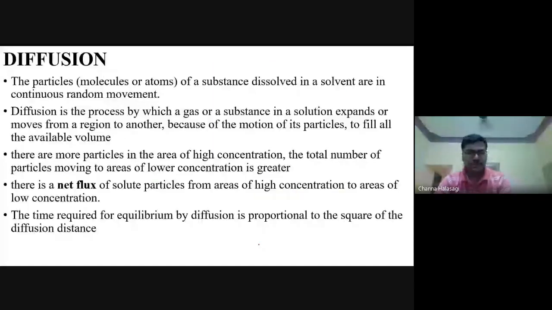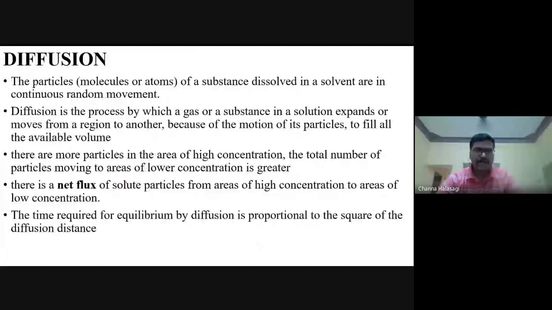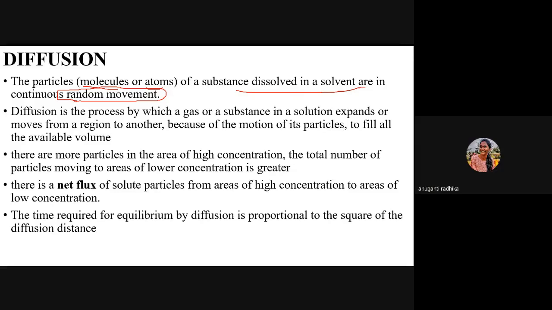Coming to diffusion. Okay, what do you mean by diffusion? The particles, molecules or atoms are dissolved in a solvent, like sodium, which is dissolved in the ECF. It is in random movement. It is moving randomly. So this random movement is called what? Tell me. That was a concept in your plus 2. Random movement of ions, molecules or atoms. What is that movement called? Brownian movement. Yes, Brownian movement.